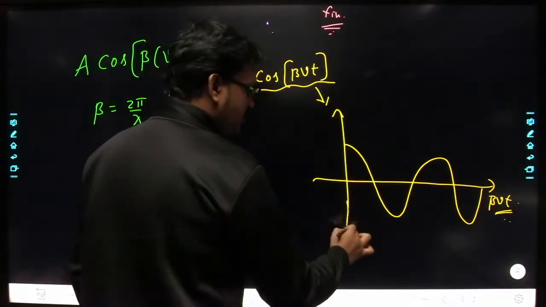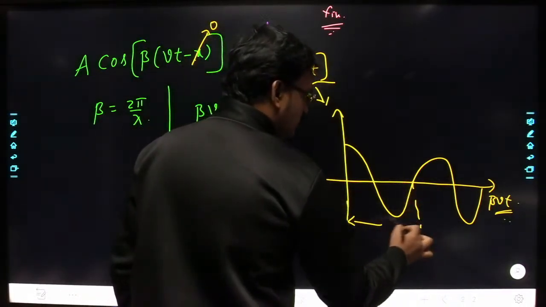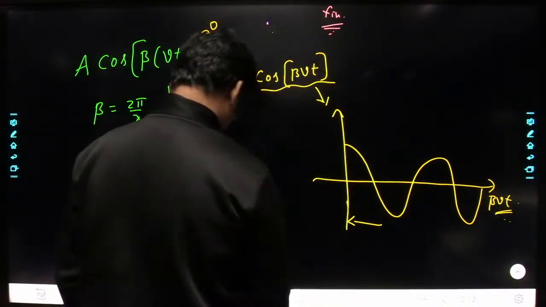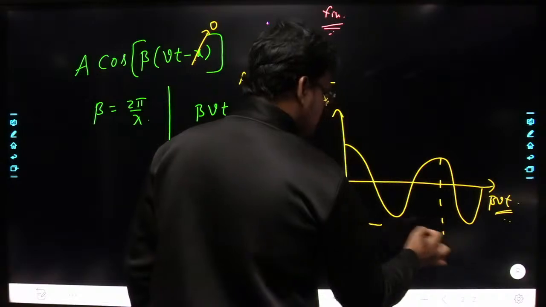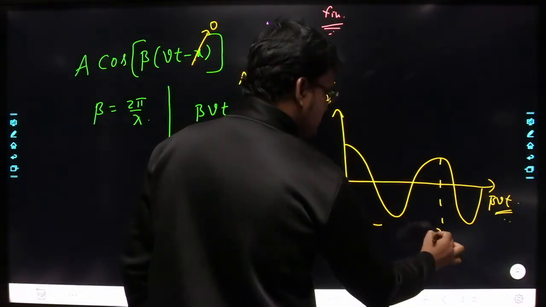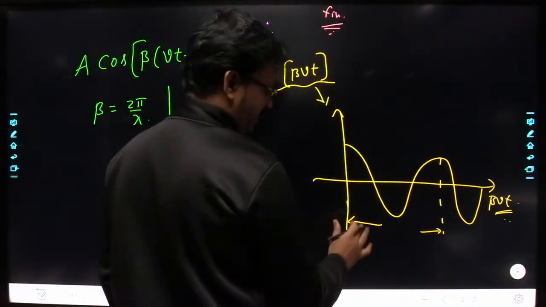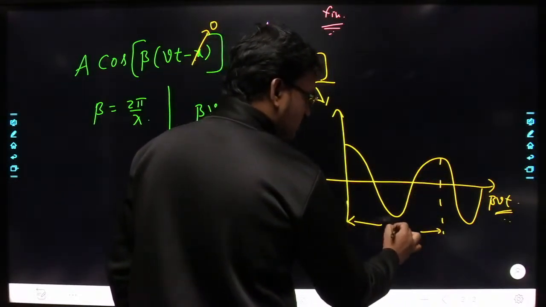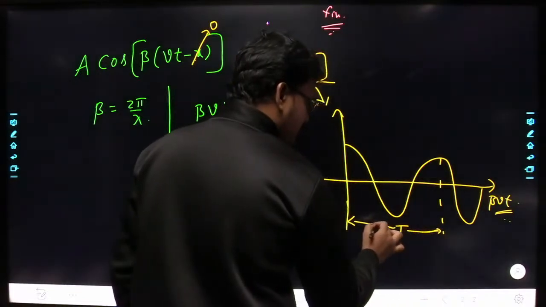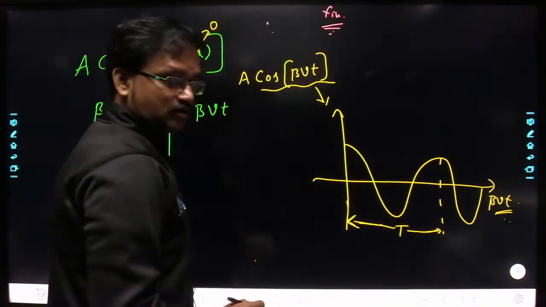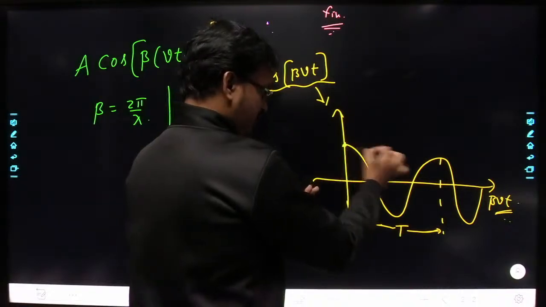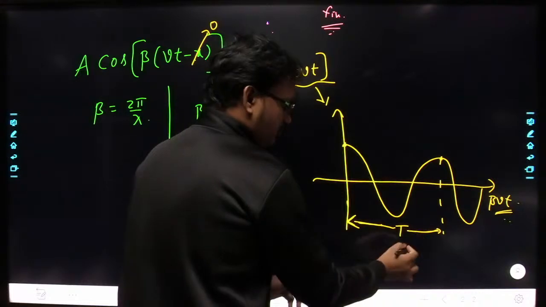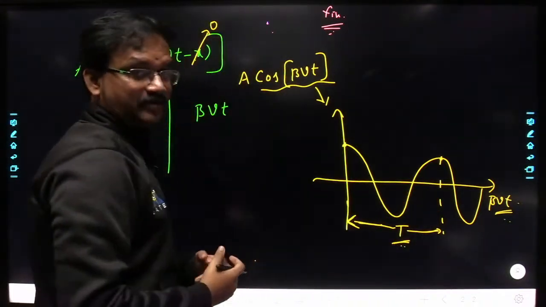From here to here, what is the change in phase? The change in phase is nothing but 2 pi radians. So it is completing one cycle, and this is nothing but the time period. Yes or no? From here to here, it has completed one cycle, so we call that the time period of the signal.